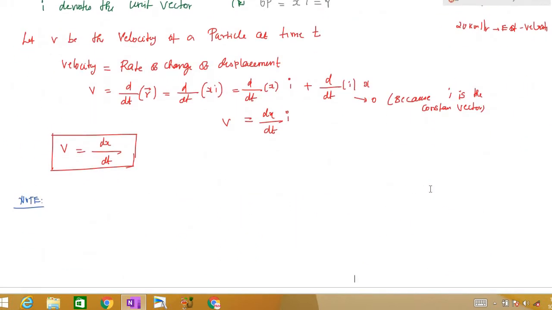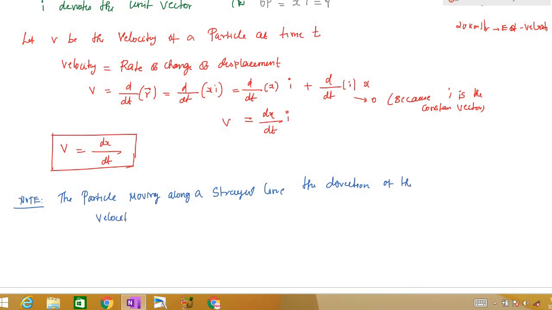Thus, for a particle moving along a straight line, the direction of velocity is always along the line. This is very easy, right? It is a very important case. The particle moving along a straight line, the direction of the velocity is always along the line itself.